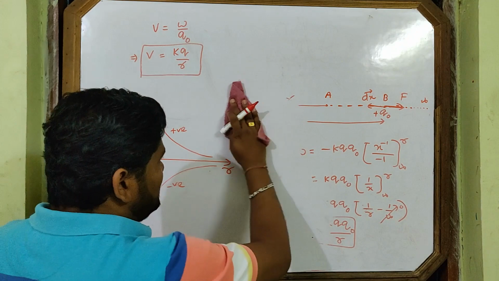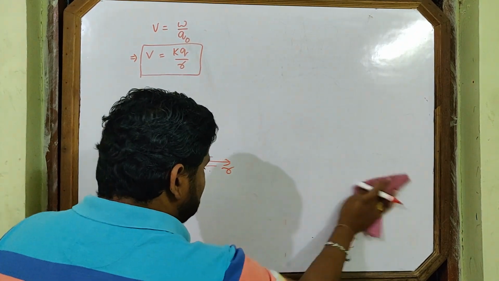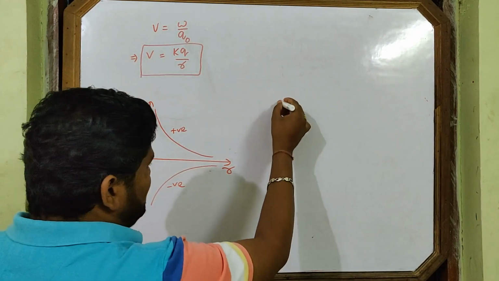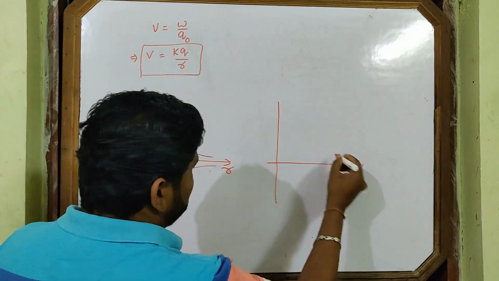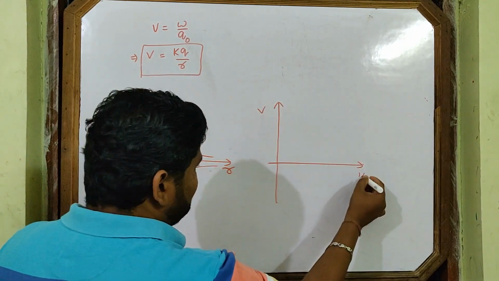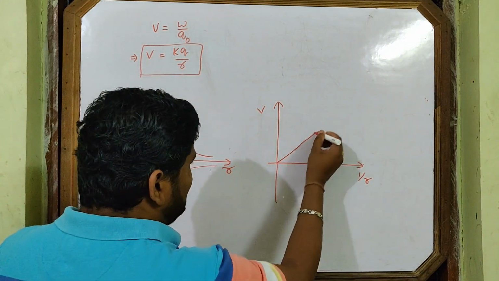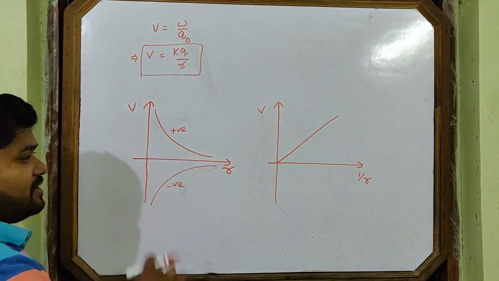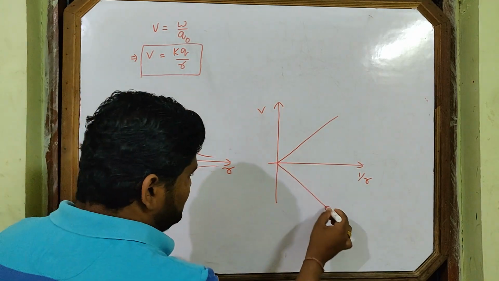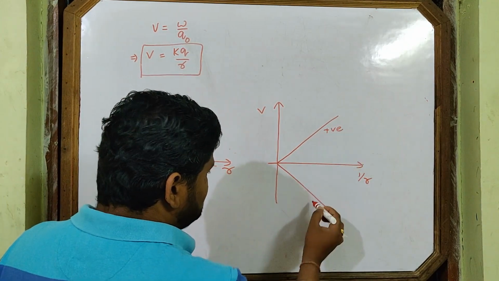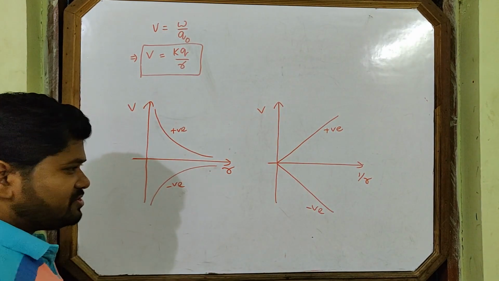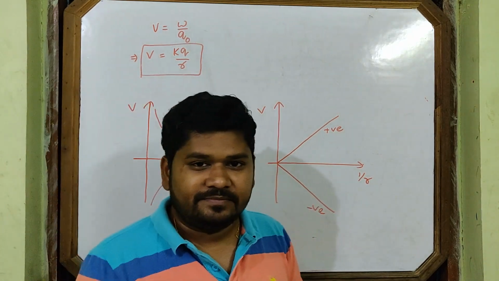But if the graph is V versus 1 by R, then how will the graph be? Directly proportional. V is directly proportional to 1 by R. This is for positive charge, this is for negative charge. V versus 1 by R.